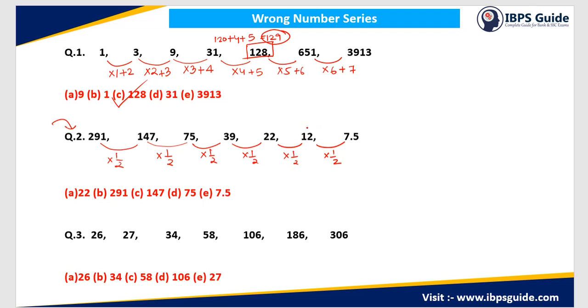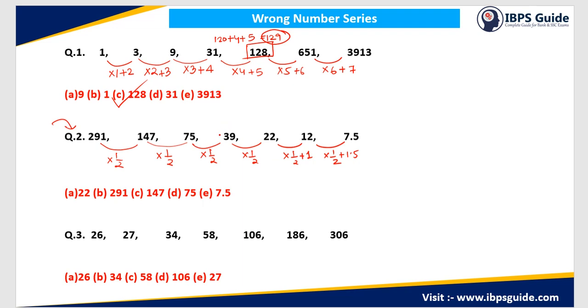Here also it will become half. Now 12 multiplied by half will be 6, and 6 plus 1.5 will give us 7.5. So here I had to add 1.5. Let's check further. Now 22 multiplied by half will be 11, and 11 plus 1 will give us 12. So this is good.